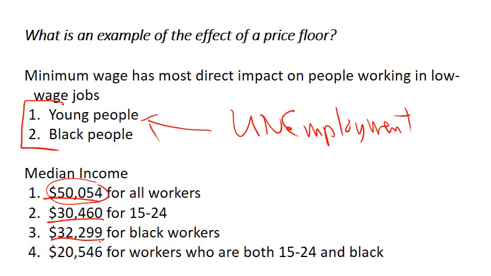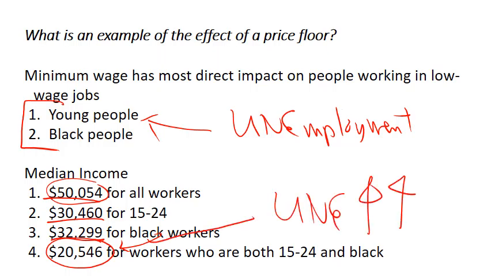Well, what happens if we put the two groups together? The median for workers who are both 15 to 24 and black is only $20,000. This suggests that these folks are especially concentrated in low-wage jobs, and we'd expect to see their unemployment rate be really high. What does the data say?